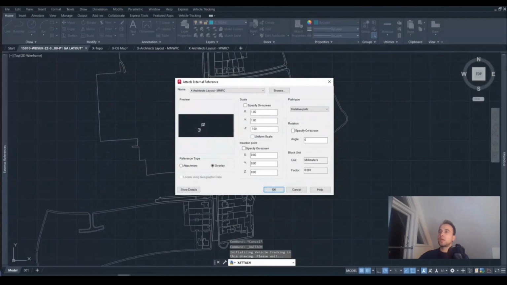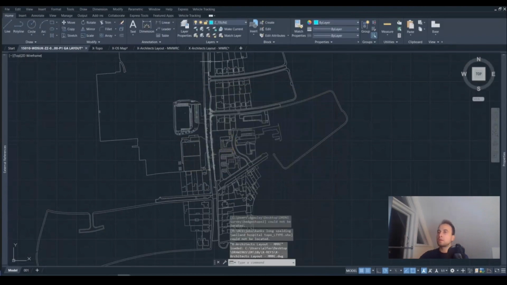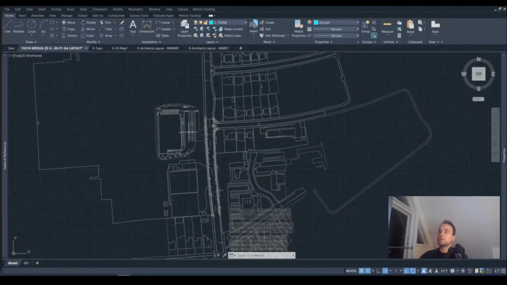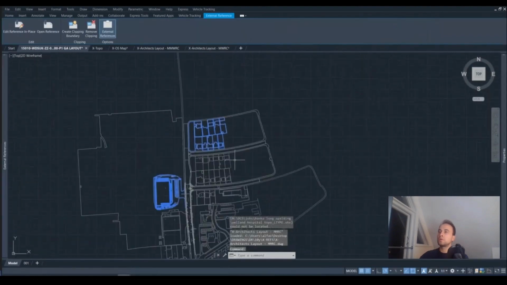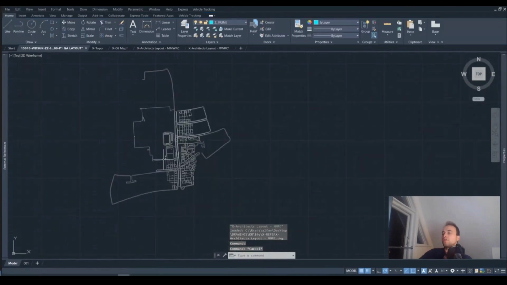AutoCAD recognizes that this drawing is in millimeters, so it factorizes it by 0.001 and brings it to the right location. If we go ahead and press OK, we can see that the drawing sat where it was supposed to, coming into this location. That's the end of the first scenario.